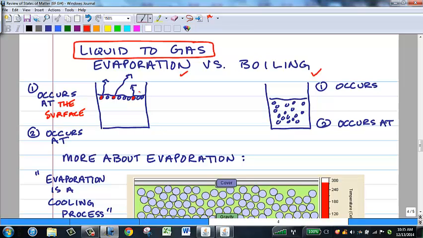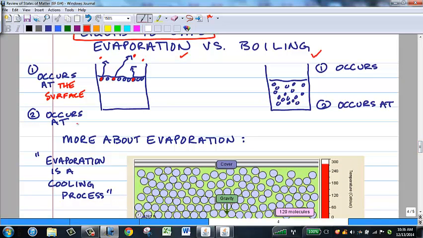So at the surface of the liquid, there are some molecules that have enough energy to escape their bonds with the rest of the liquid. And if they break those bonds and escape from the bulk of the liquid and get out into the gas state and float around separately, we refer to that as evaporation. And evaporation occurs at any temperature as long as the substance is a liquid.